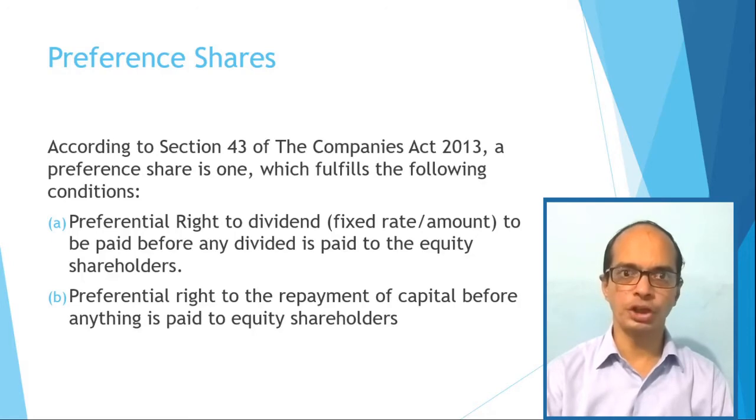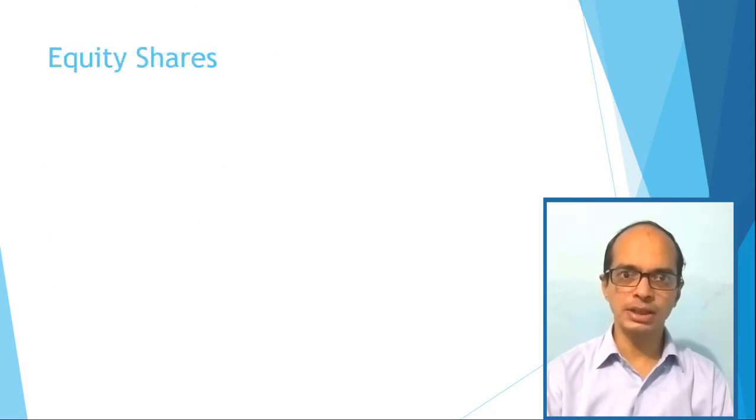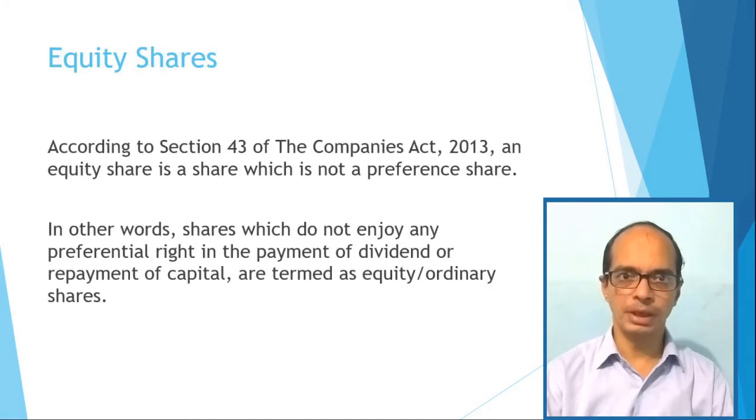Second, equity shares. Equity shares are those shares which are not preferential in nature. Means these shareholders do not enjoy preferential rights in the payment of dividend and refund of capital. Dividend payable on these shares is not fixed. It depends upon profit available for distribution in a particular year. Normally, these shareholders have voting rights.